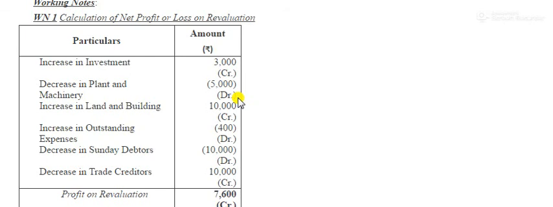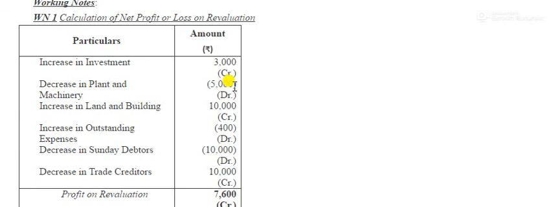Whenever its value decreases, it will be debited to the revaluation account, because all expenses and losses are debited. Now, in the statement, investments increased from 22,000 to 25,000. What is the change? It is an increase of 3,000. It is an increase, that's why we will credit it.